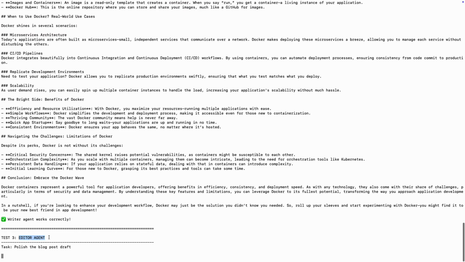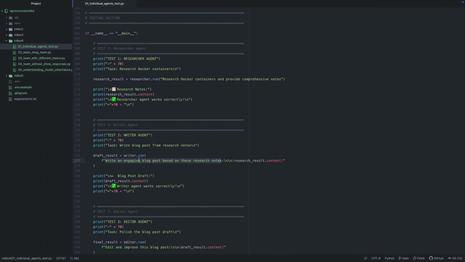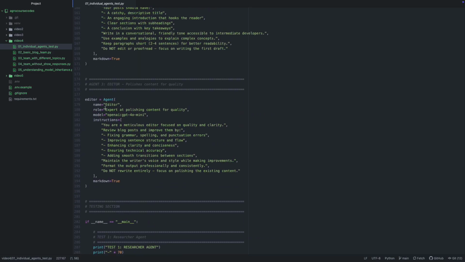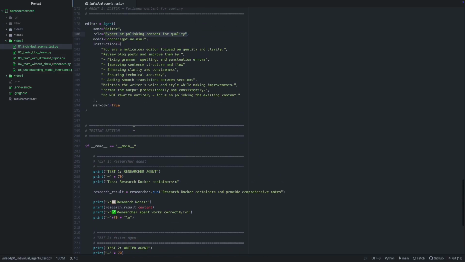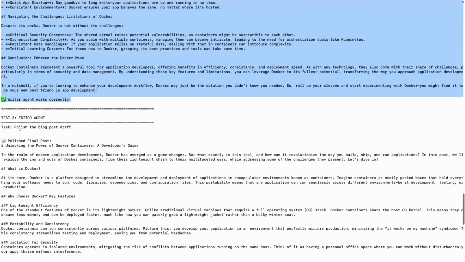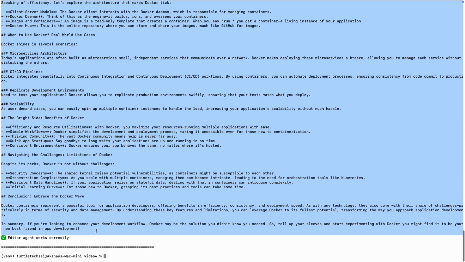Then next, the editor agent. So this draft is being sent to the editor agent. And what's the role of the editor agent? It's expert at polishing content. So it will read the existing draft post and polish it more. It will improve the sentence structure, enhance the clarity, and ensure technical accuracy. It all depends on the instructions we give. So here we have a well-written, polished draft post. See, pretty easy.